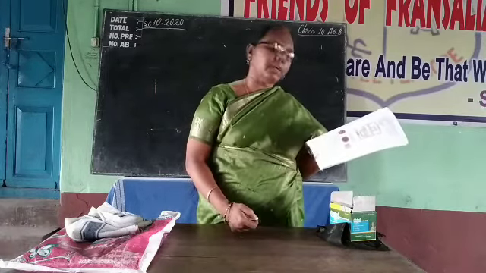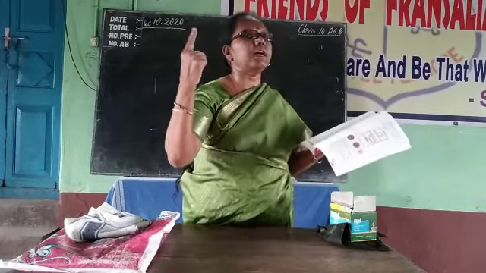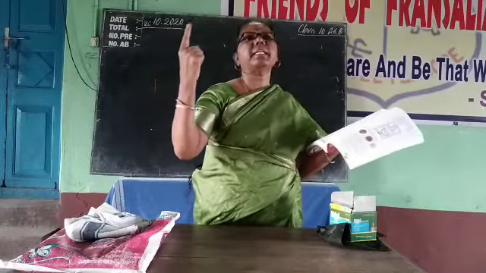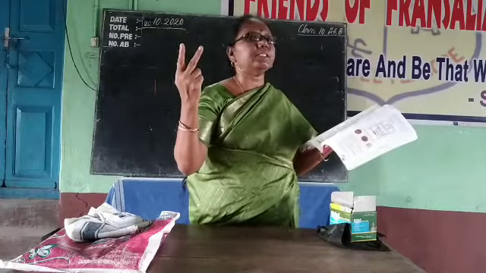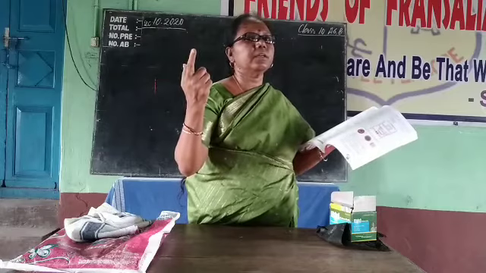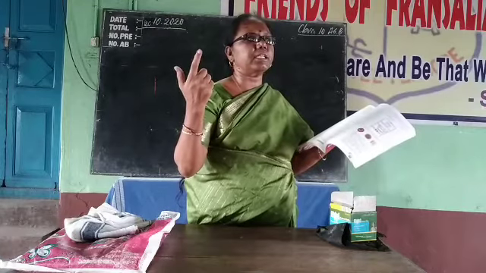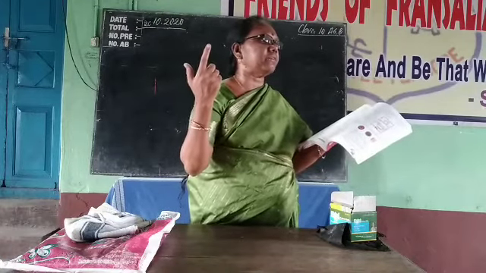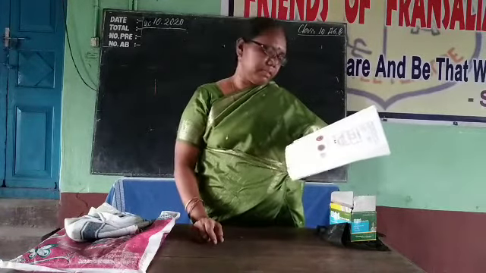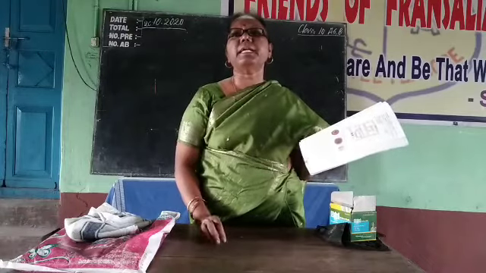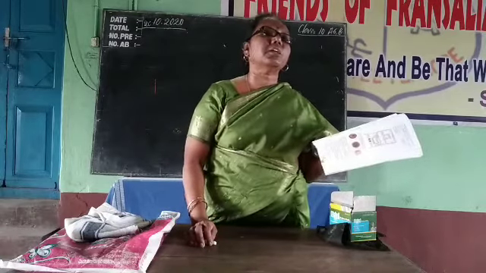Next one, what is the main function of the parts labeled 1, 2 and 3? What is the main function of 1, RBC? It carries oxygen, respiratory carrier. Second one, WBC, what is the function? It protects the body, the defense system, that is diapedesis and phagocytosis. It kills the germs. Third one, blood platelets, helps in clotting of blood or coagulation.